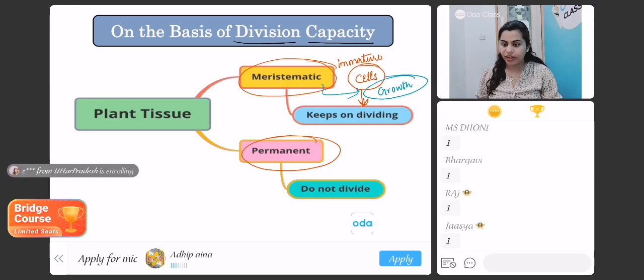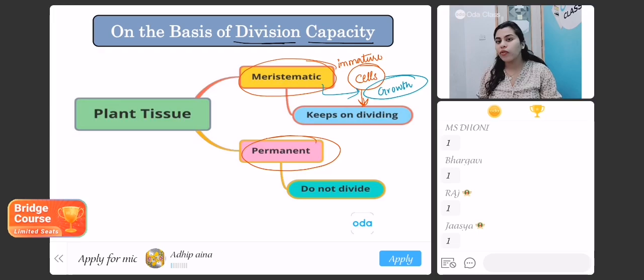Yes, ma'am. Very good. Is it growing with time? Have you seen any changes in it, that it has increased its height or its girth? Yes, ma'am. Okay, which kind of tissue is helping it to grow? Meristematic. Okay, Adip, very good. Thanks for your answer.